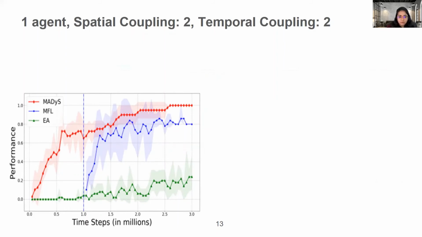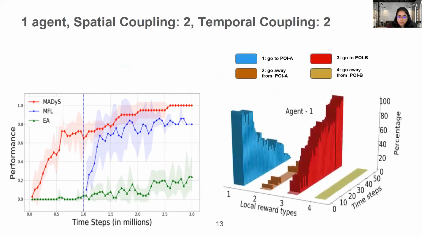And now let's look at the histogram of the reward selection. So here we have just one agent and we see how the distribution of local reward selection happens. If you look at the time step axis here, it represents the episode length. So we see that in the initial 20 or 25 steps of the episodes, the agent selects the go to POIA local reward, followed by the go to POIB local reward in the rest of the time steps.